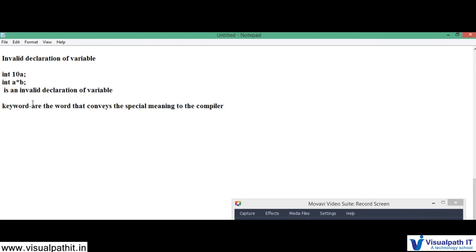So what are the keywords that we have used? The keyword we have used right now is int main, right? Main is a keyword, int is a keyword, long is a keyword, double is a keyword. So these are the keywords.